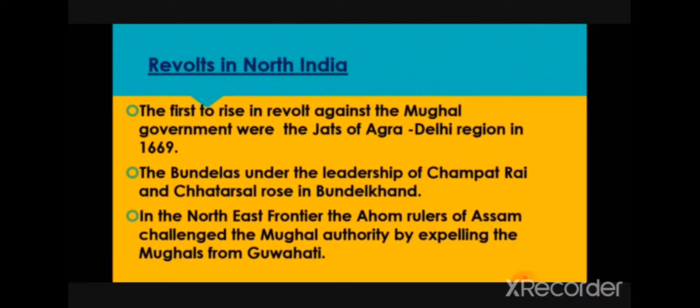Revolts in North India. The first to rise in revolt against the Mughal government were the Jats of the Agra, Delhi region in 1669. The Bundelas, under the leadership of Champat Rai and Chatarsal, rose in Bundelkhand. In the northeast frontier, the Ahom rulers of Assam challenged the Mughal authority by expelling the Mughals from Guwahati. Like that, during the time of Aurangzeb, some measures taken by him against the peasants resulted in such revolts. The first was with the Jats, then the Bundelas, then Assam.